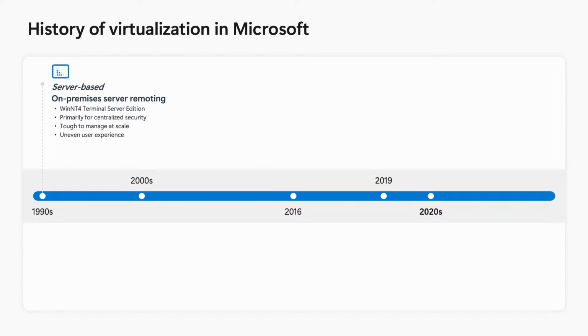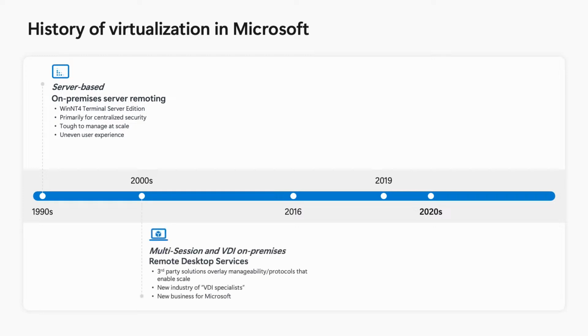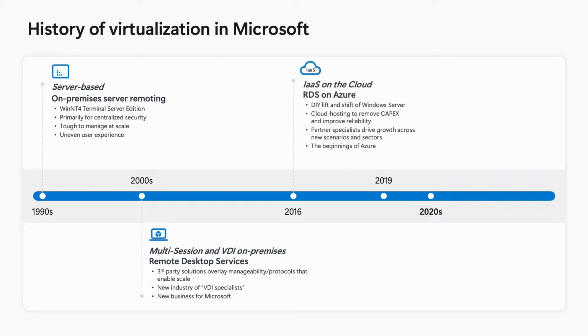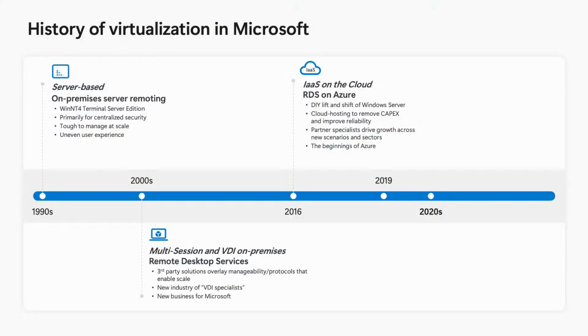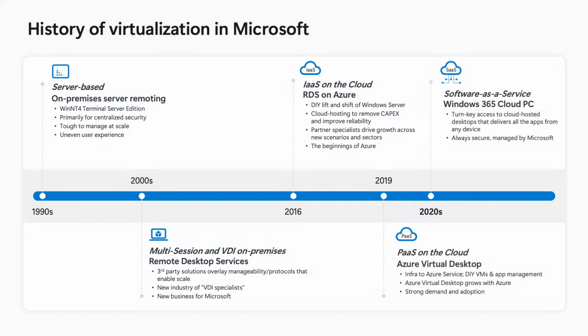We've gone from server-based into now multi-session VDI, and then one of our first big jumps that really happened was when we launched on Azure, when we started our IaaS solution. And this was the first time we really took a Windows to Windows PC connection and moved it from Windows to the cloud.